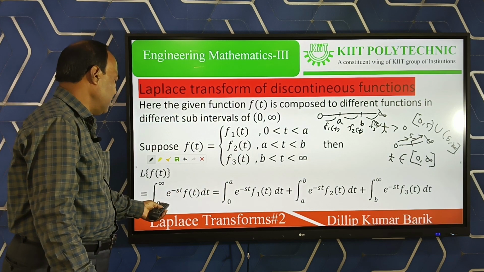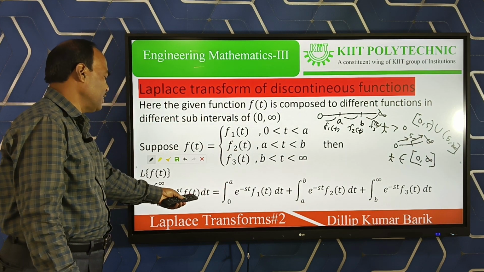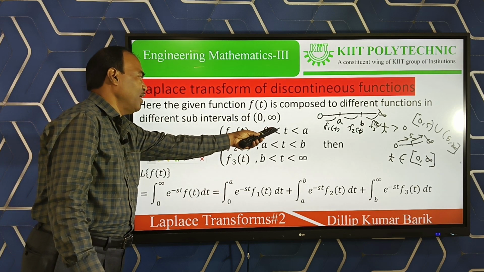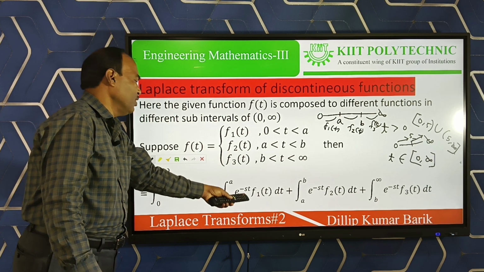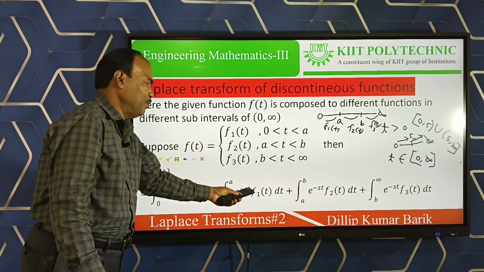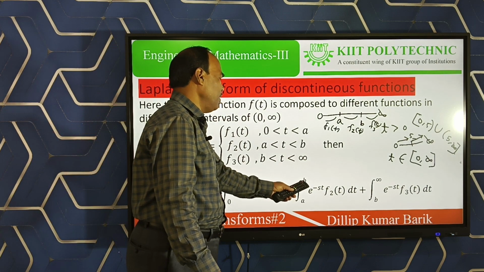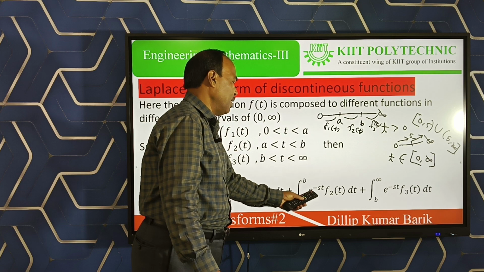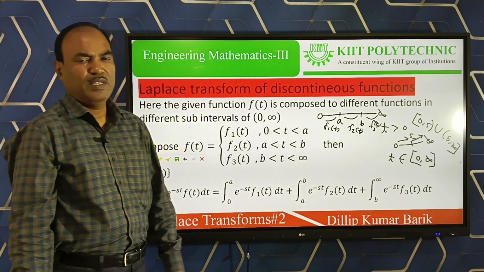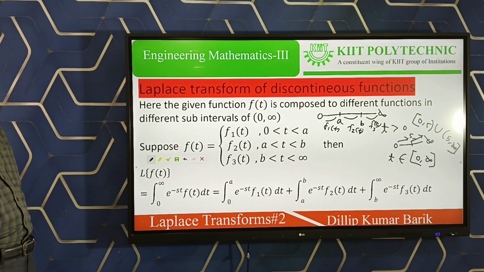Within each interval everything stays the same, just the function changes. For 0 to a the function is f1(t), so in place of f(t) I write f1(t), with e to the power minus st and dt fixed, plus the integral from a to b of e to the power minus st f2(t) dt. Similarly the third is the integral from b to infinity of e to the power minus st f3(t) dt.